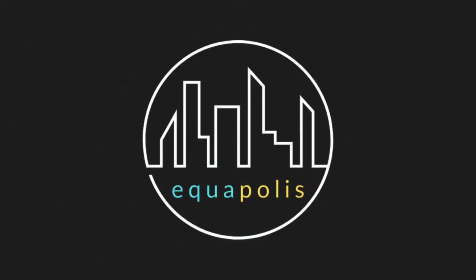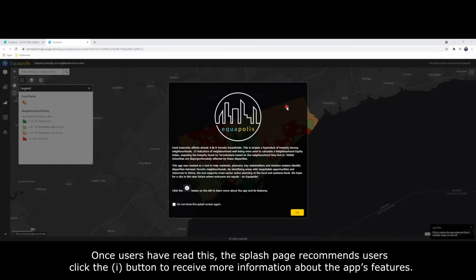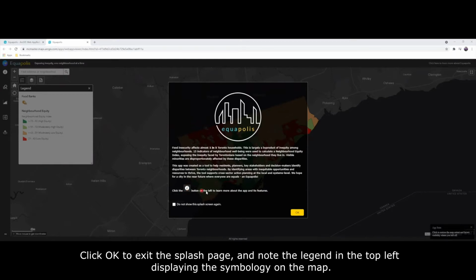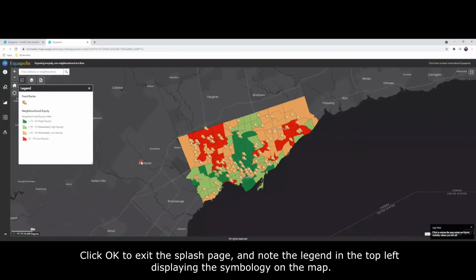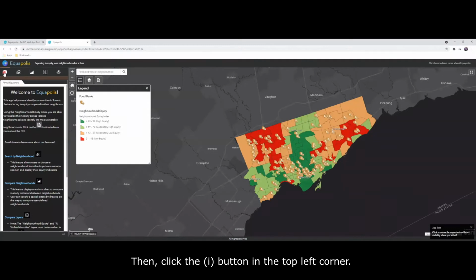In Equapolis, when the app is launched, a splash page appears that states the context and purpose behind Equapolis. Once users have read this, the splash page recommends that users click the I button to receive more information about the app's features. Click OK to exit the splash page and note the legend in the top left displaying the symbology on the map. Then click the I button in the top left corner.